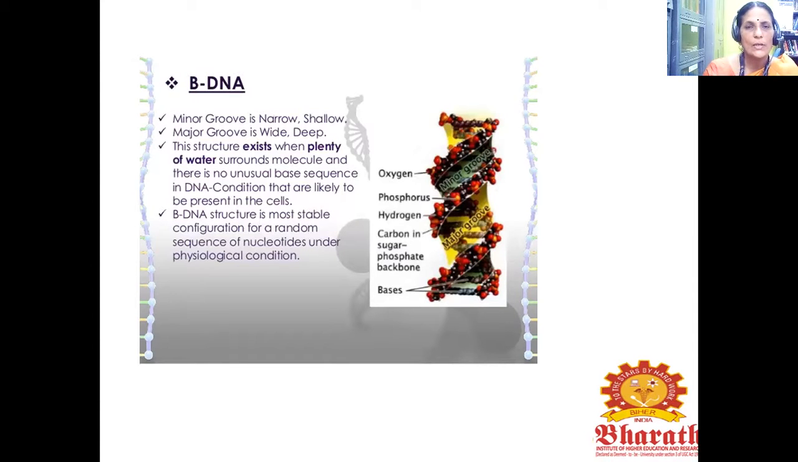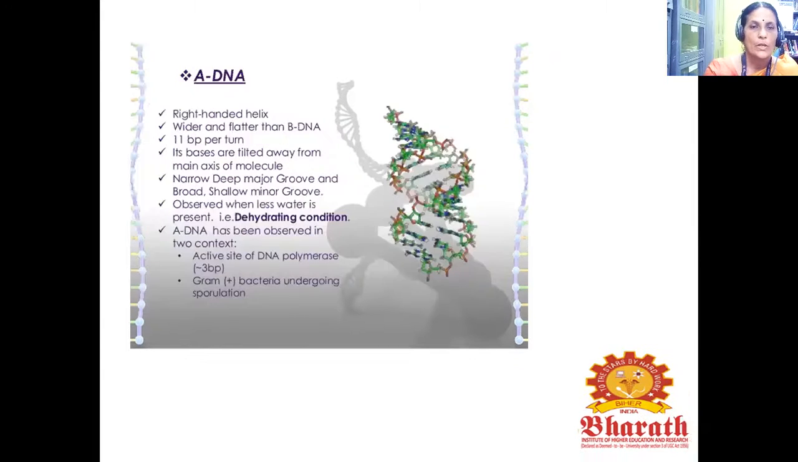The minor groove is narrow and shallow. The major groove is wide and deep. This structure exists when plenty of water surrounds the molecule and there is no unusual base sequence in the DNA, conditions that are likely to be present in cells. B DNA structure is the most stable configuration for a random sequence of nucleotides under physiological conditions.